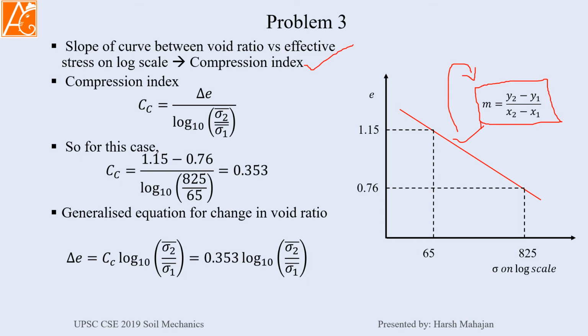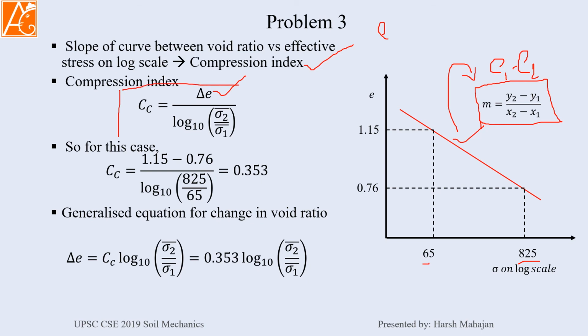So here y2 will be e. So change in void ratio will be y2 minus y1, and change in stress will be x2 minus x1. Now it is on the log scale, that's why we are taking log 10 of this value, and you have seen that log m minus log n will be log of m divided by n. So from that this equation can be generated very easily.